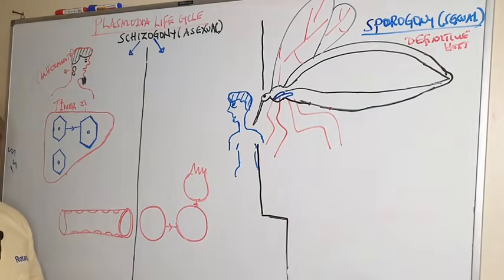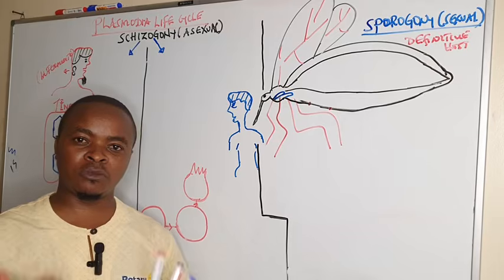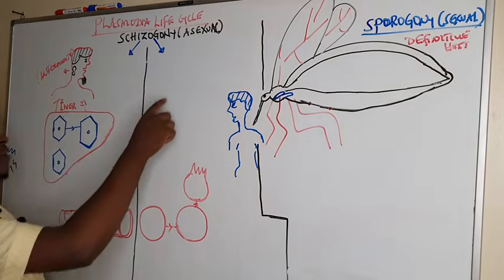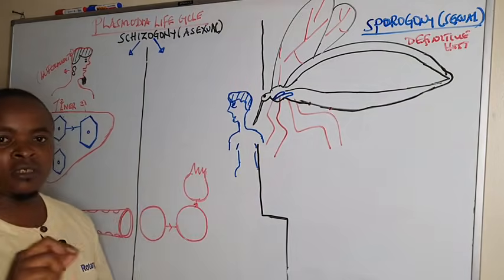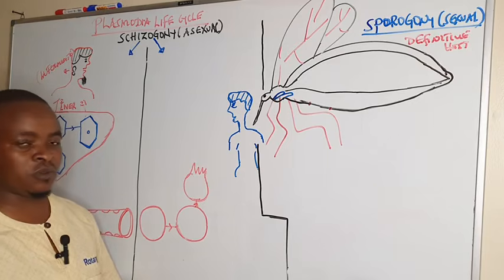This life cycle occurs in two processes: asexual in man and sexual in the female Anopheles mosquito.